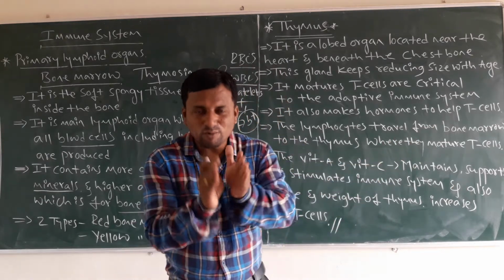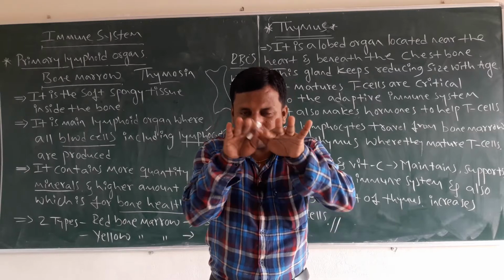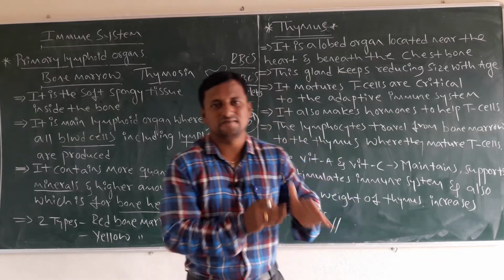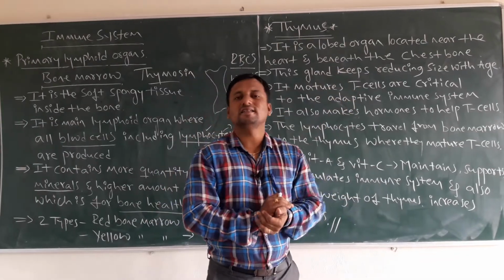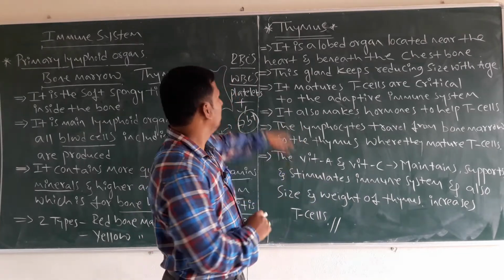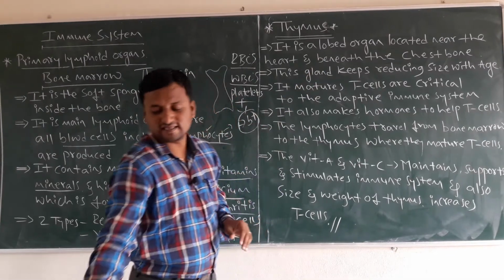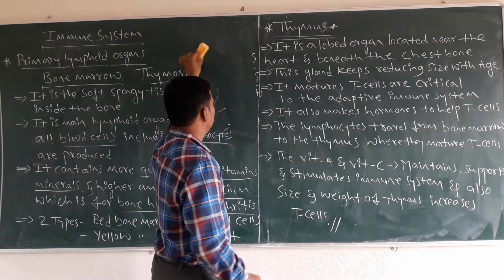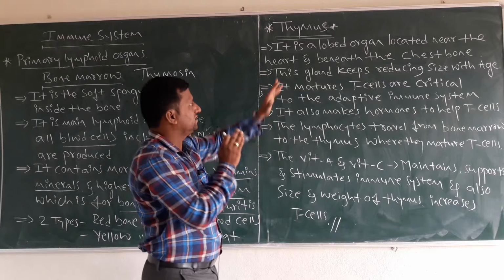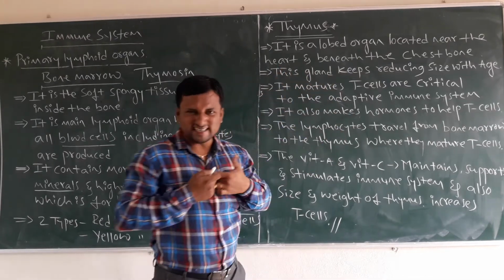In this concept, I am going to tell you, if suppose this gland degenerates, we must maintain it in size and weight, then what do we do? Then let us start the discussion on the thymus gland. First, we must remember where it is located. It is a lobed organ. Where is it present? It is located near the heart, beneath the chest bone, exactly in the middle.